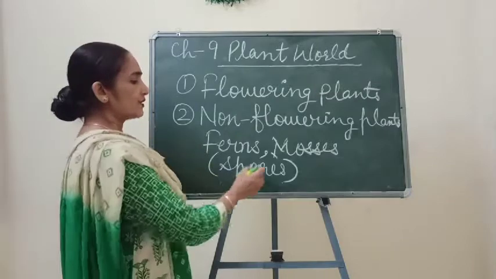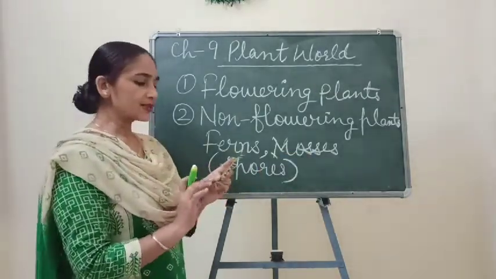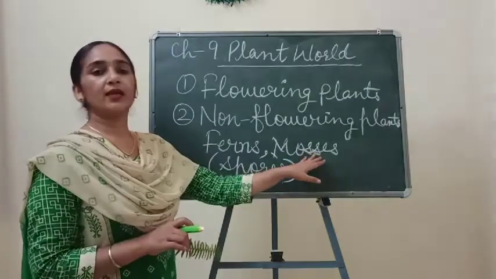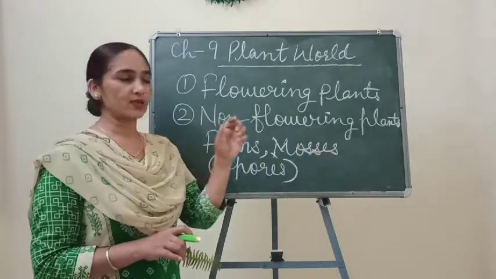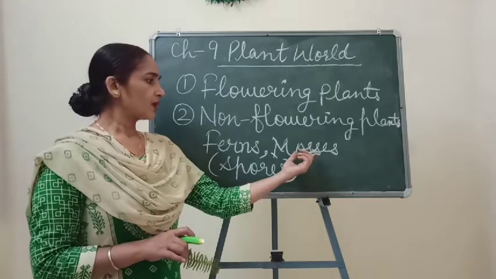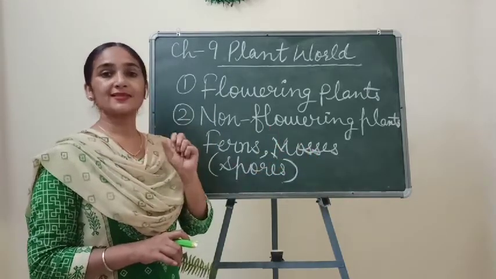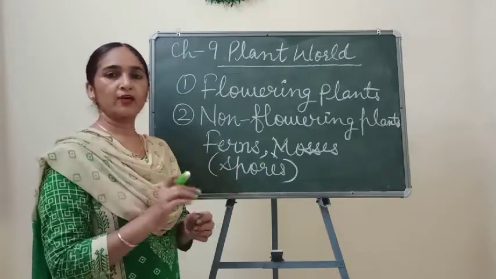Understand? So children, mosses are also a similar kind of plants, but mosses are generally present in shady places. They are very small structures which we can see clearly with the help of a dissecting microscope, which is a simple kind of microscope.